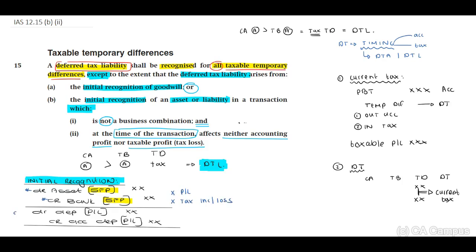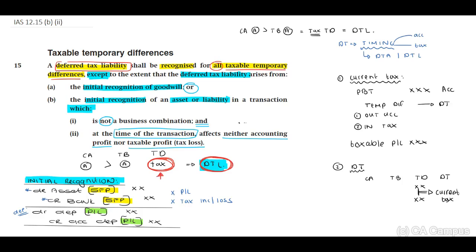Now, we know for accounting there's depreciation, right? Therefore, we will have to debit depreciation, credit accumulated depreciation, and this will be through our profit or loss. But remember, when we look at paragraph 15, it indicates to us that where there is a taxable temporary difference, that taxable temporary difference can result in a deferred tax liability. Therefore, this taxable temporary difference, guys, think about this.